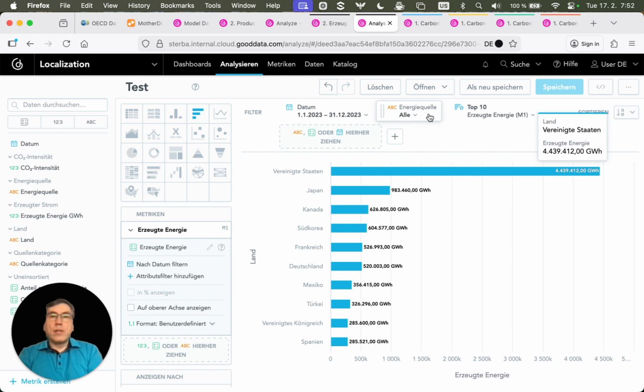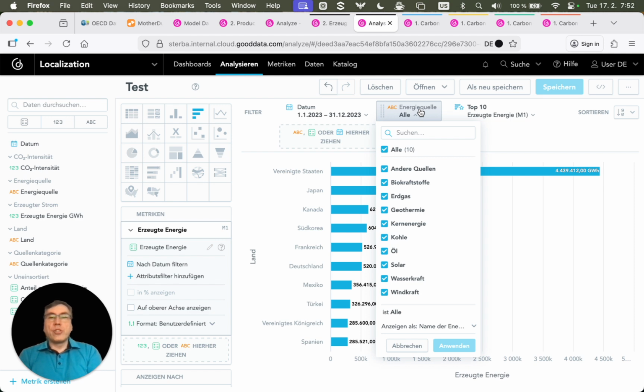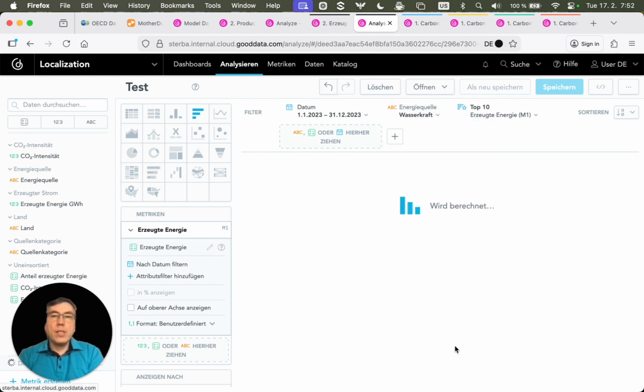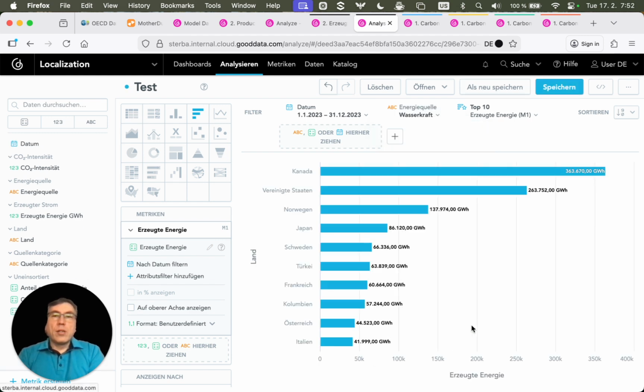And now if I want to filter it to source of energy hydropower, I can use energy Quelle attribute, and I will filter it to Wasserkraft. Also here you can see that it uses localized sorting algorithm, so German umlaut is ordered in the middle. Now you can see that Canada produced the most energy from hydropower.